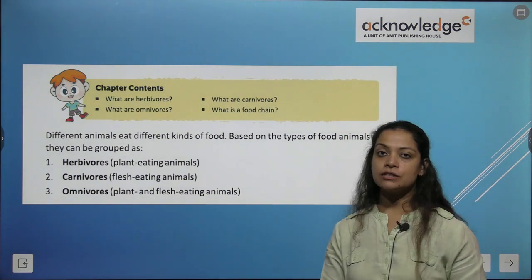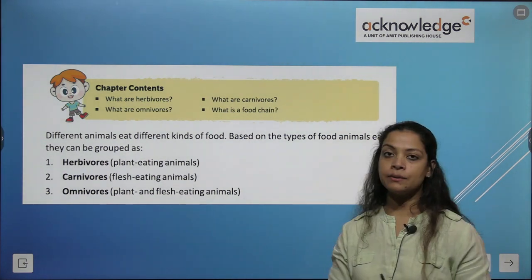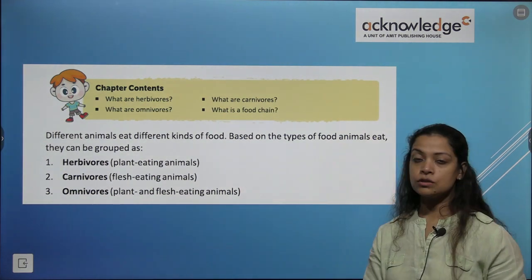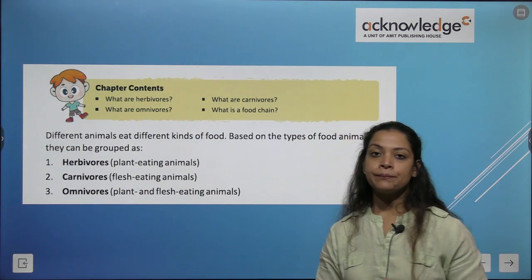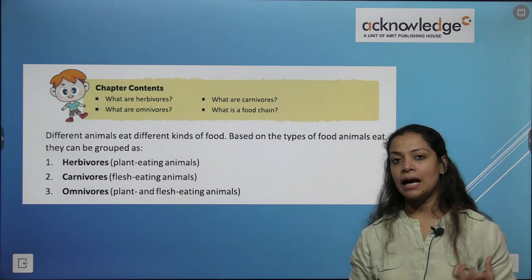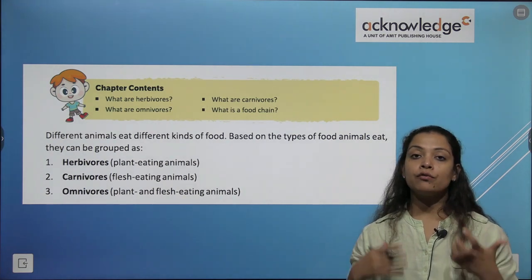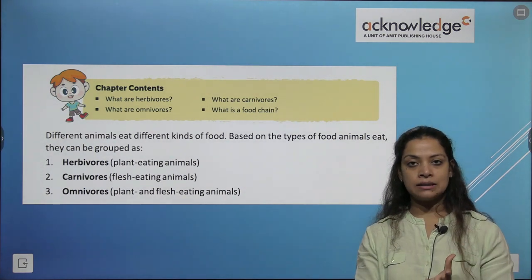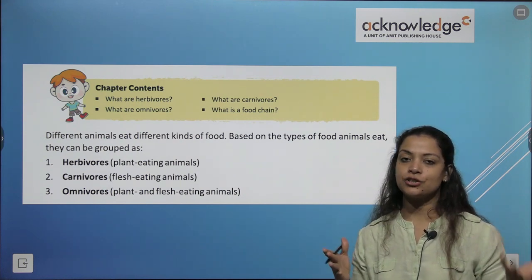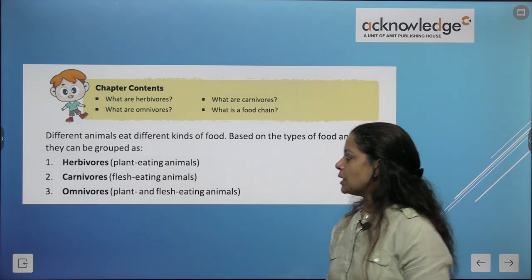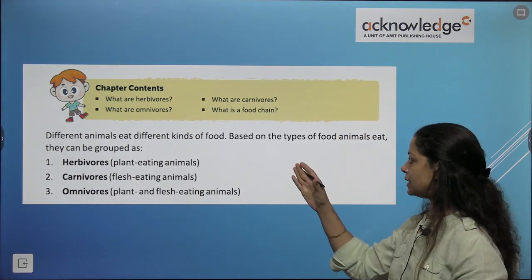So the content of the chapter are: what are herbivores, what are carnivores, what are omnivores, and what is a food chain. Alright, so हम सब ने बहुत टाइप के animals देखे हैं around us. Now we have to know more about these animals, and to categorize the animals into different sections, let's study this chapter. Different animals eat different kinds of food.